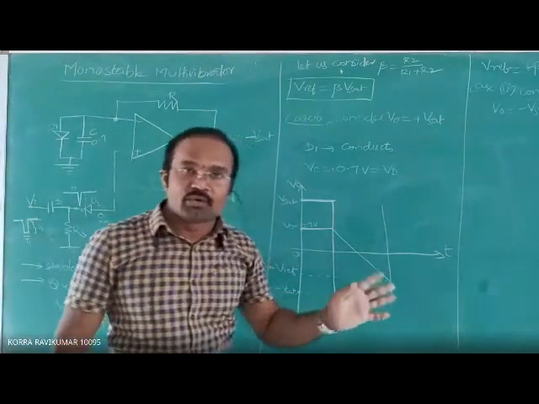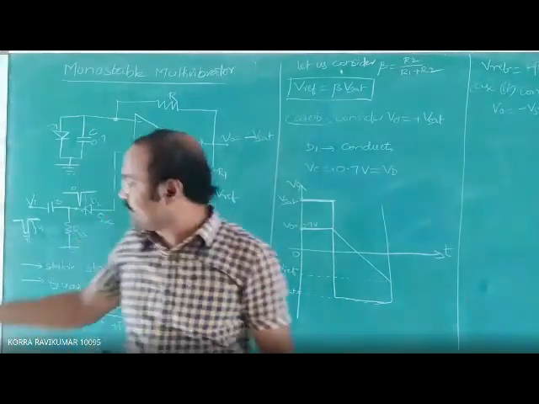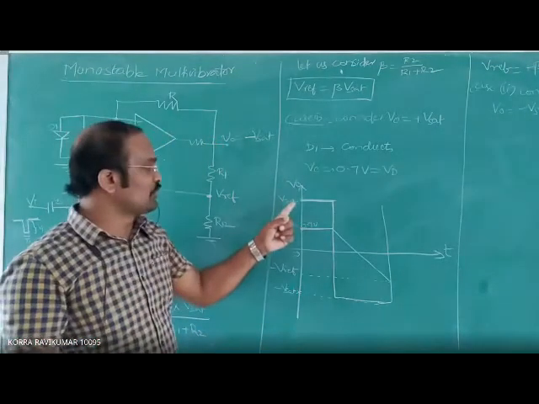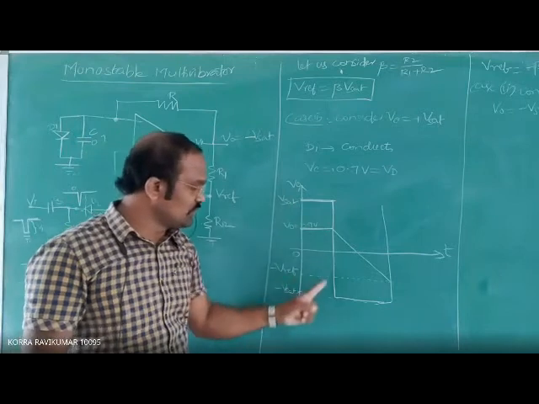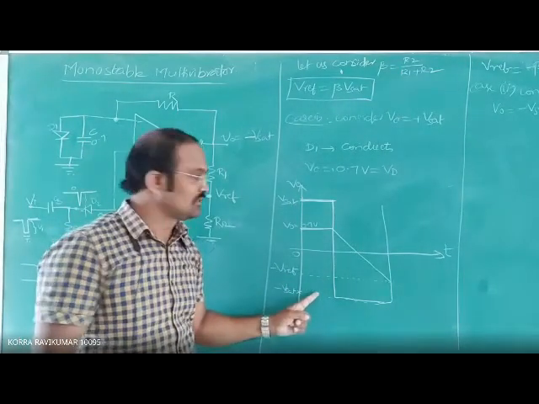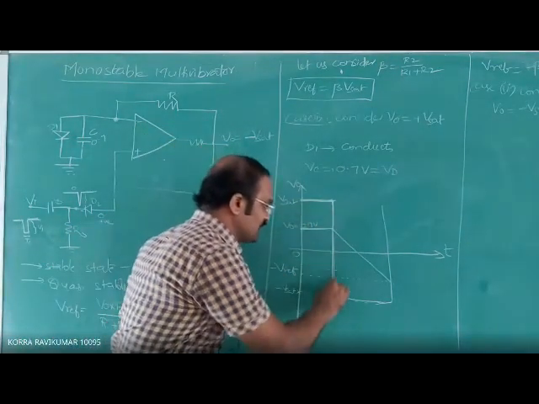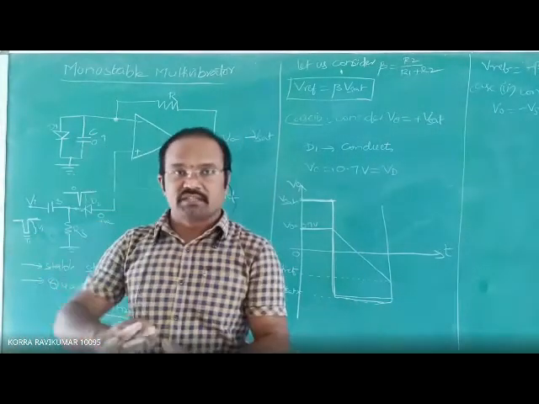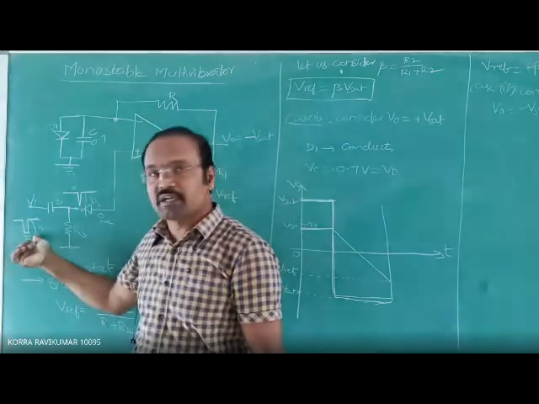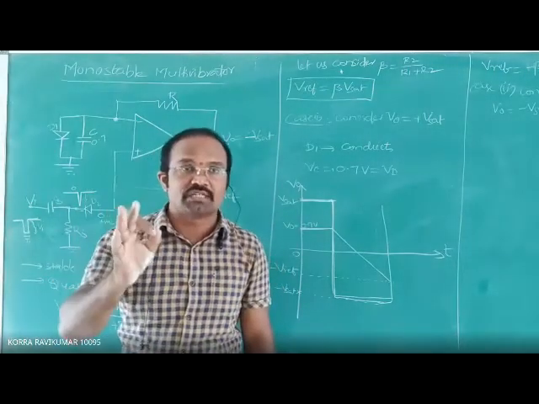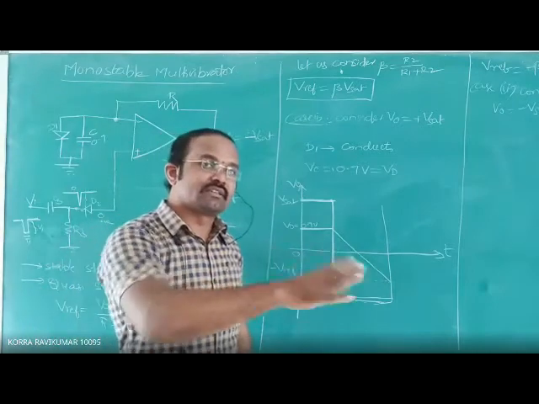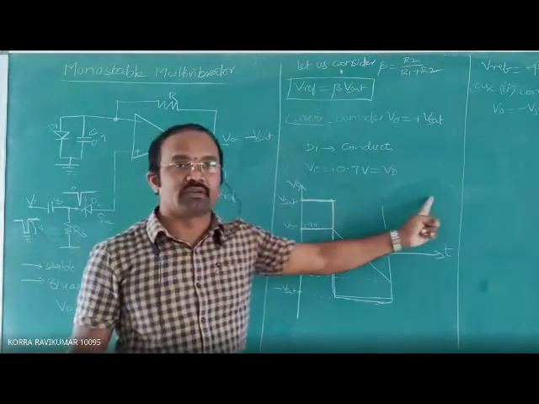Does anything change here? No, because we applied the triggering, the output voltage changes from plus V saturation to minus V saturation. If you do not apply this negative triggering pulse, there is no chance for this monostable multivibrator to change its state; the state remains constant.